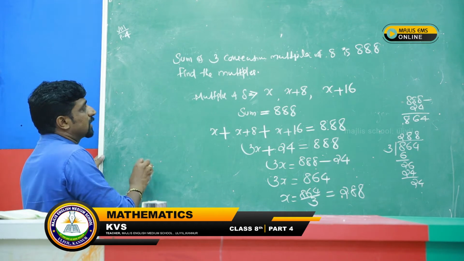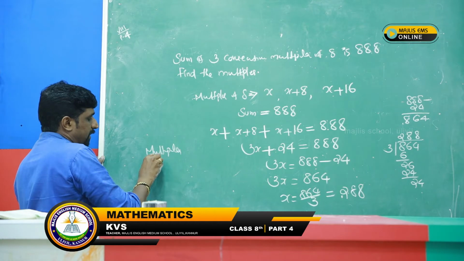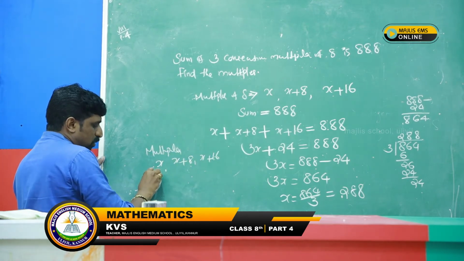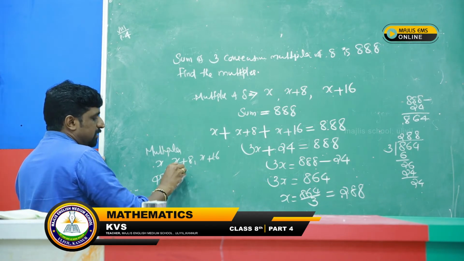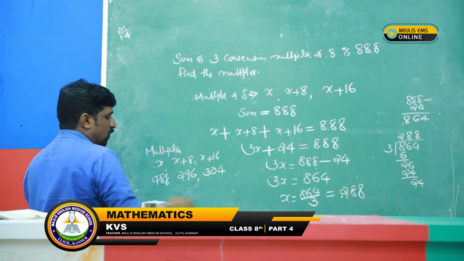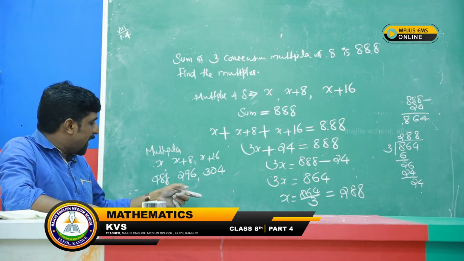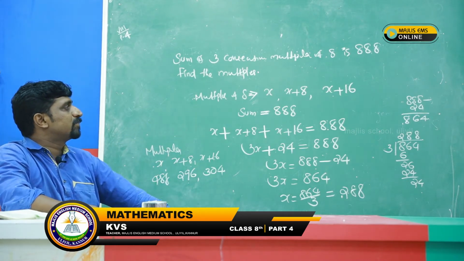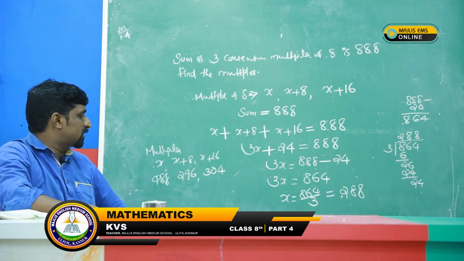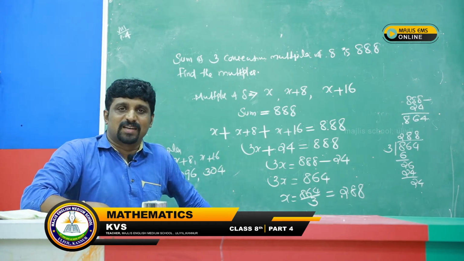Therefore, answers like this, multiples of 8 like this. Multiples we can take like this: x, x plus 8 and x plus 16. That means 288 plus 8 means 296 plus 8 means 304. These are the three numbers, the three multiples of 8. When we add these all, you got answer 888. Just we can check that: 296 plus 304, that is actually 600, plus 288, that is 888. Got the answer like that.